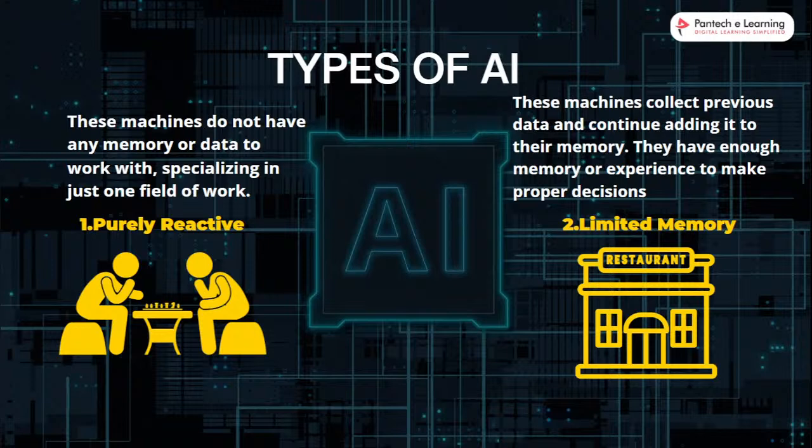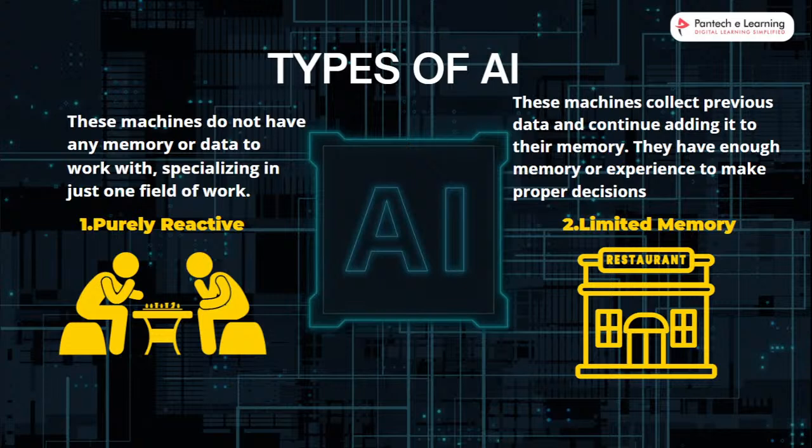There are two kinds of options: one is player versus player, and another is player versus computer. This kind of option is there in many games, right? I will take chess as an example. If I play chess with my system, my machine or computer, the computer plays based on my moves. If I move my coin, my aim is the opposite king. In the same way, my computer's aim is my king. So what does the system do? Based on how I move my coins, my computer will also play like that. That is purely reactive.